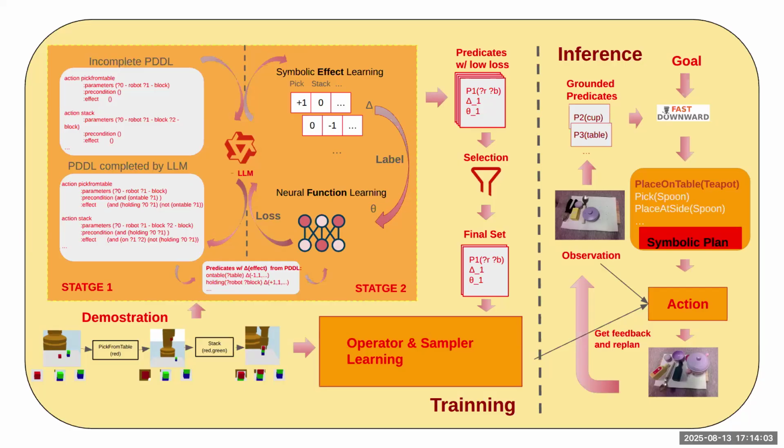When we proceed into inference, because we have already learned those predicates and their classifiers, we can ground those predicates in our observation, and then pass our goal in, so we can use Fast Downward to generate a symbolic plan for us. For example, we can place the teapot first, and then pick the spoon and place the spoon aside. That's what we call a symbolic plan. Each step in this plan is a high level action, and we execute it. Then we get a new observation, ground predicates again, and replan until we achieve all of our goals.